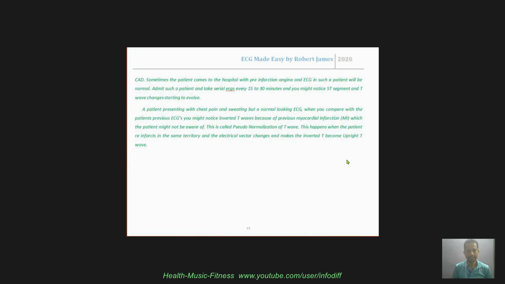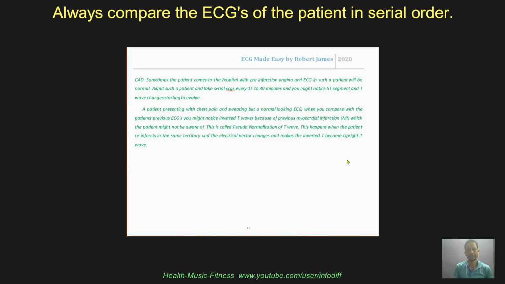I'll be repeating the ECG every 15 minutes or every half an hour or 1 hourly, at least for the first few hours, and then maybe at least twice a day for the next 2 or 3 days. I'll be repeating the ECG depending on the patient's general condition, whether it's improving, whether his chest pain is improving or not. And sometimes the first ECG will be normal, even the troponin T test will also be normal.